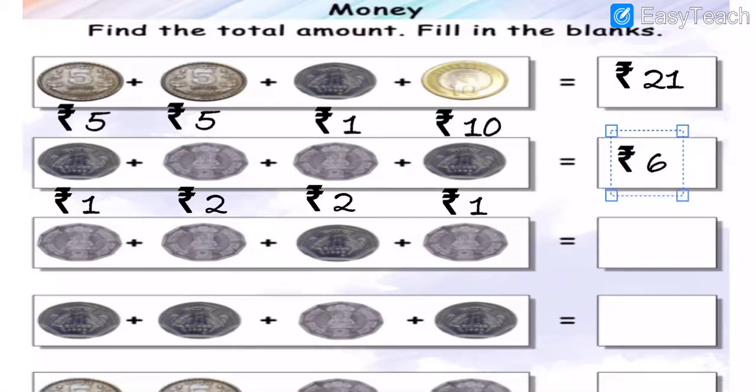Okay, my dear students, the answer is what? The answer is 6. So note down all these answers with me, my dear students, and after you have to complete, then we will move on further.